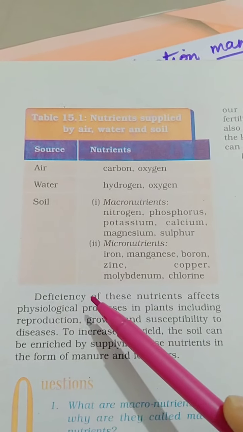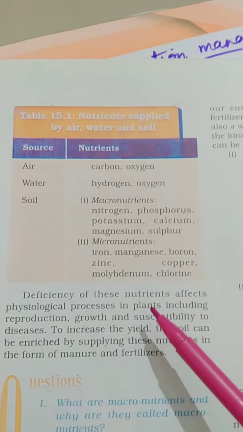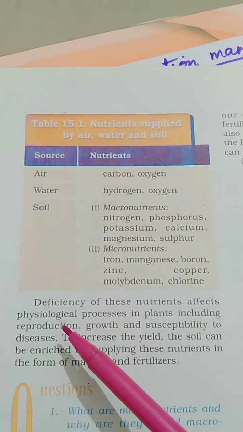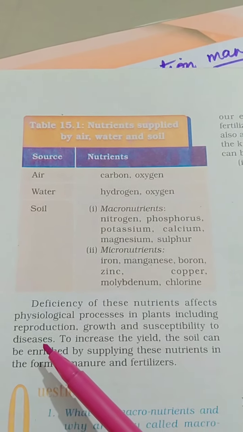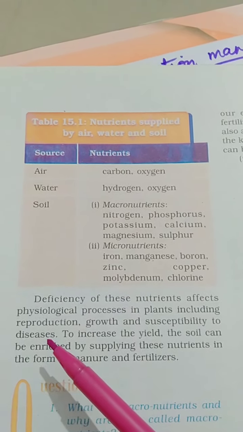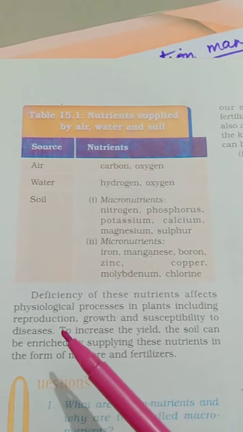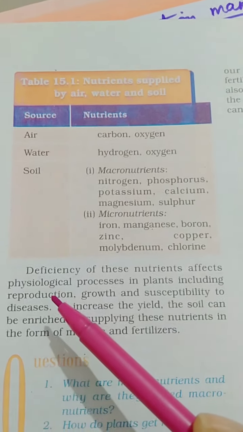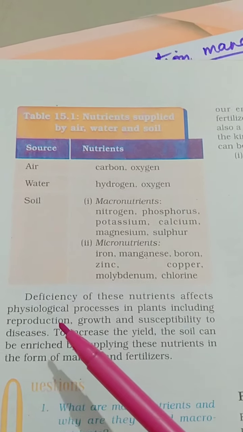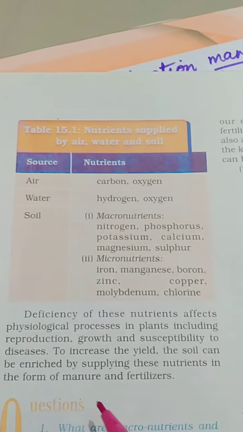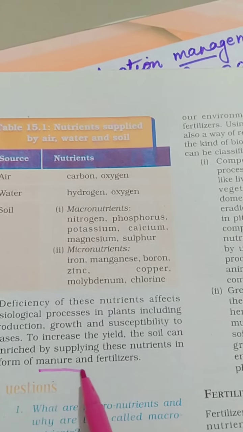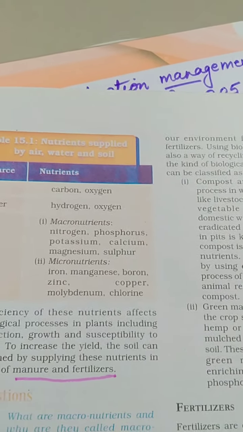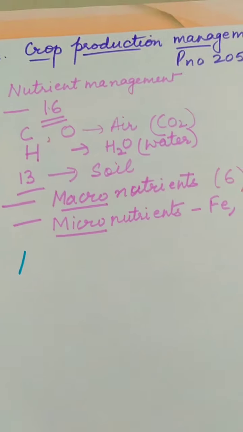If there is deficiency in these nutrients, the plant will not show proper growth. It will not show flowers or fruits, or it may be prone to diseases, right? Proper growth will not be there, more prone to diseases, and may not show formation of flowers and fruits if nutrients are not there. So, to maintain the nutrient level of the soil, manure and fertilizers are added to the soil.